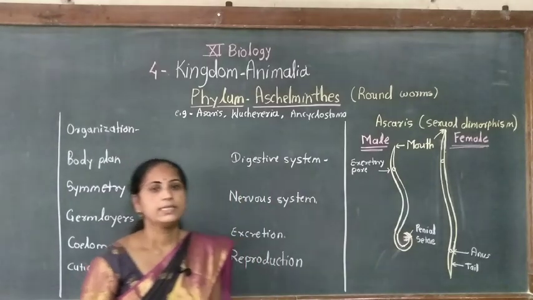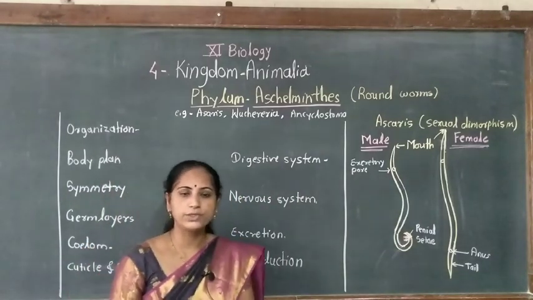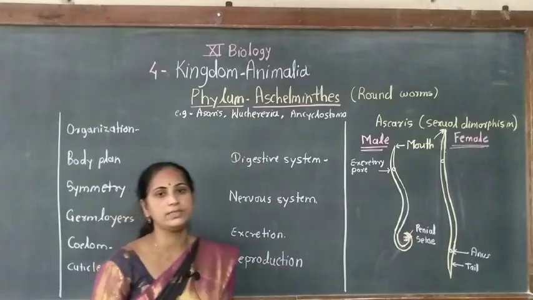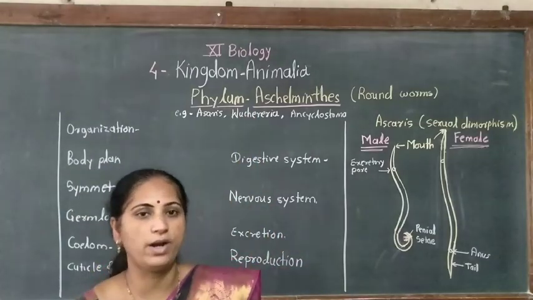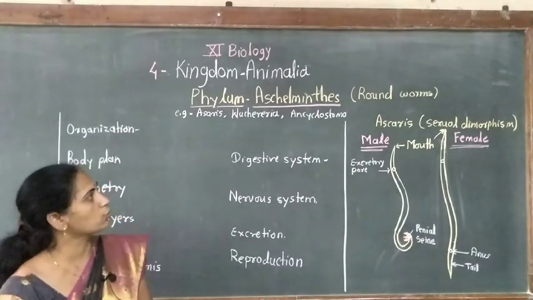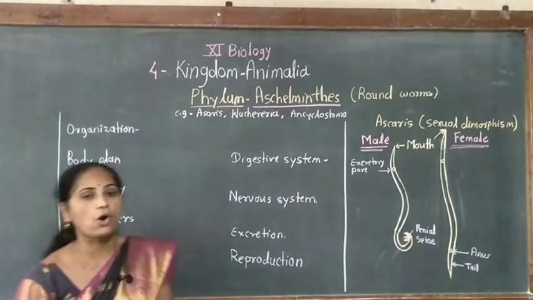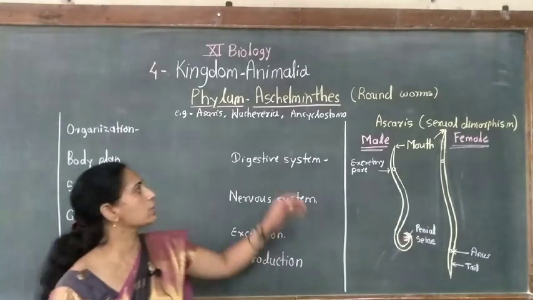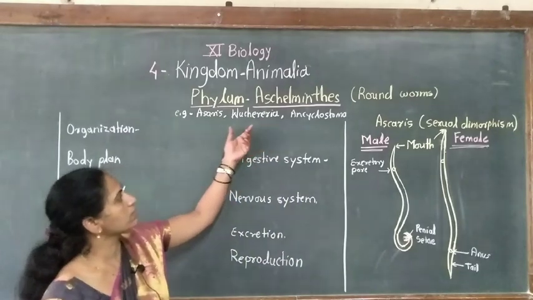Welcome students. In this video we are going to study the next phylum, that is phylum Aschelminthes. What is the meaning of this word Aschelminthes? Aschelminthes means roundworm. In this word, asco means thread and helminth means worm. So together they are called roundworms.